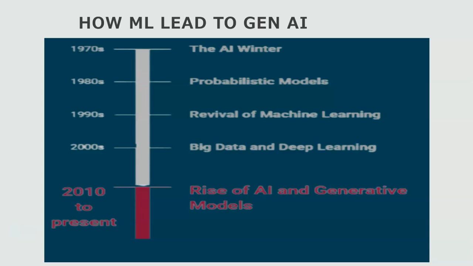Now coming to the history. Many of you have been confused, thinking that since ChatGPT is now coming, AI is the latest trending technology, but it is not. AI was invented in the 1970s itself, and it has been emerging. In the 1970s, the AI winter started, in the 1980s the probabilistic model was invented, in the 1990s the revival of machine learning took place, in the 2000s we experienced big data and deep learning, and from 2010 until the present, the rise of AI and generative models has been emerging.